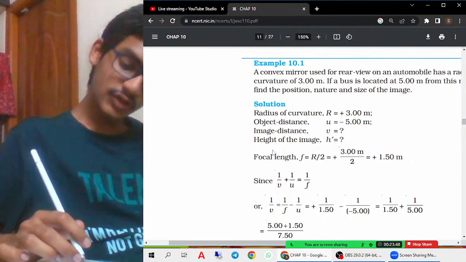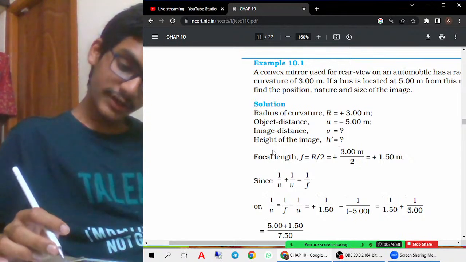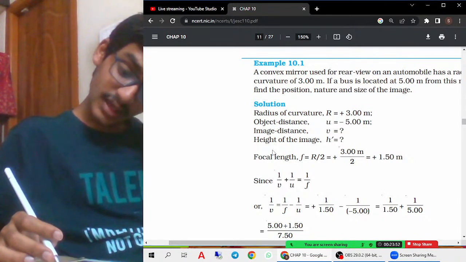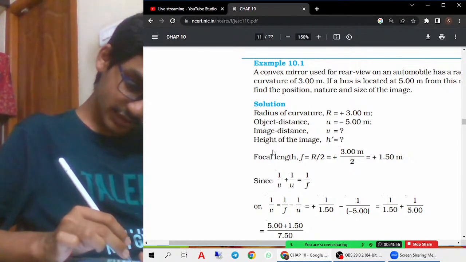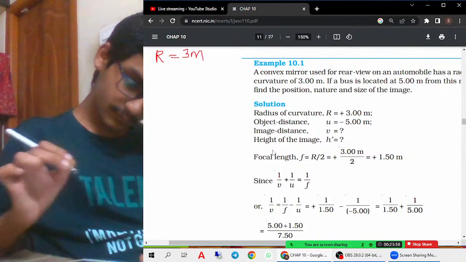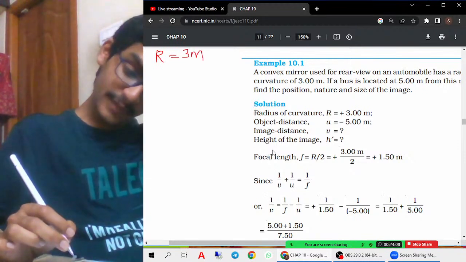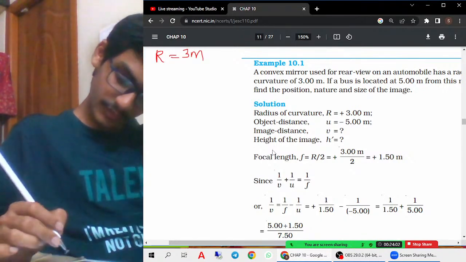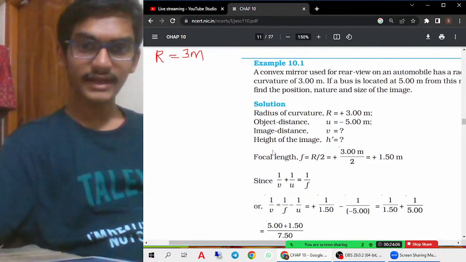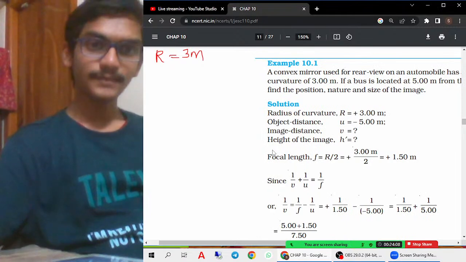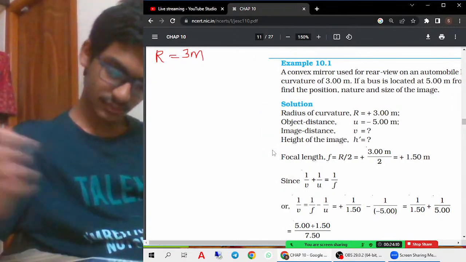The convex mirror used as a rear view mirror on an automobile has a radius of curvature of 3 meters. So they gave the radius of curvature as 3 meters. A bus is located 5 meters from the mirror. Find the position, the nature and the size of the image.